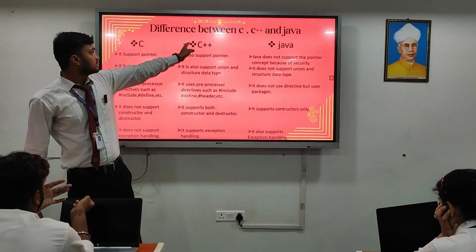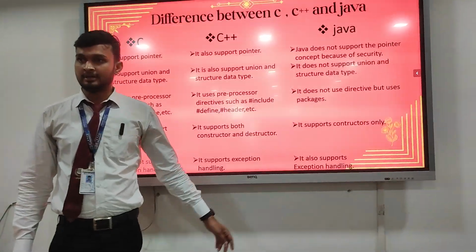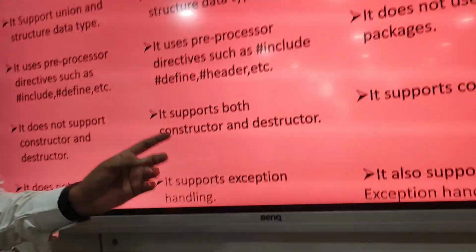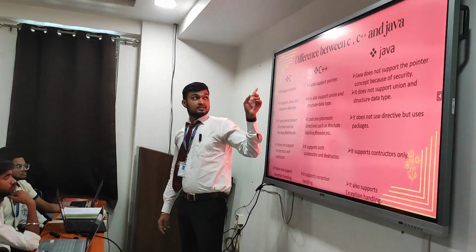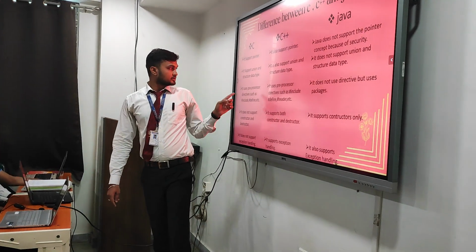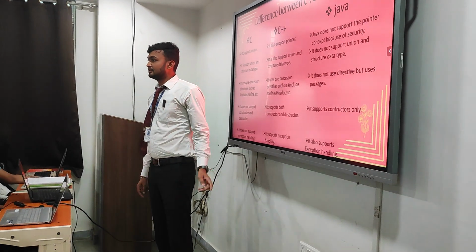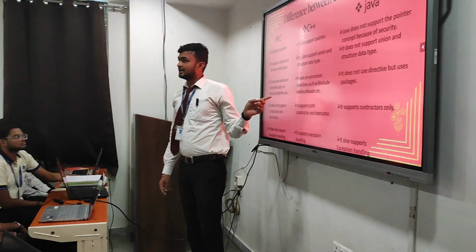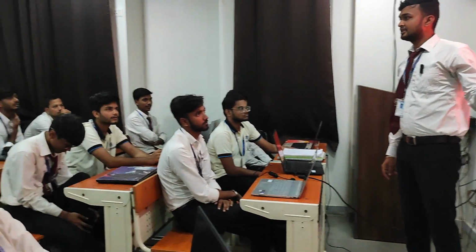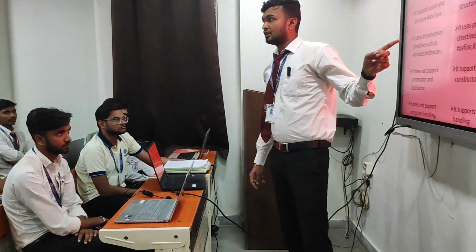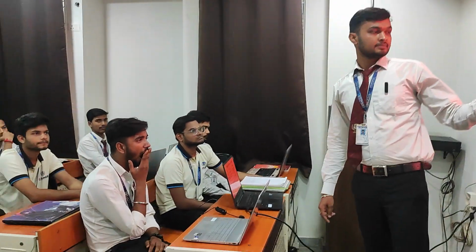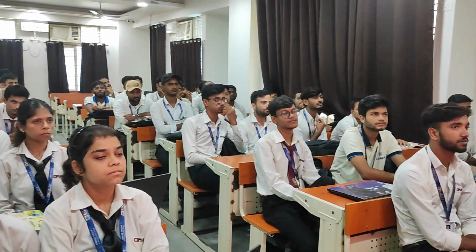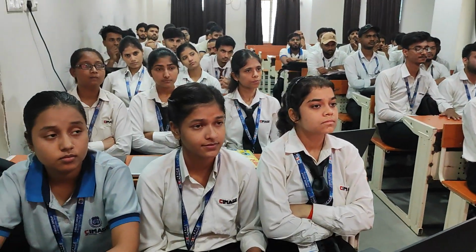Now I will discuss the difference between C, C++ and Java. C and C++ support pointers, but Java does not support pointers. C and C++ support union and structure data types, but Java does not support union and structure data types. C and C++ use preprocessor directives such as #include, #define, but Java does not support such preprocessor directives, but uses packages.